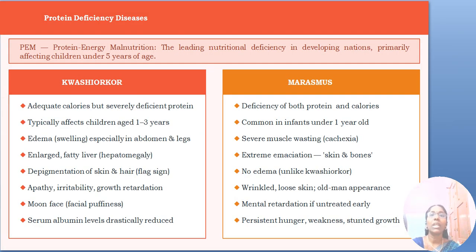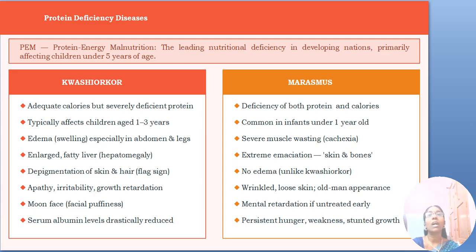Next, coming to the protein deficiency diseases. The main protein deficiency disease is protein energy malnutrition, which is a leading nutritional deficiency in the developing nations, primarily affecting children under the age of 5 years. First one is kwashiorkor. Adequate calories but deficit in the protein, and it typically affects children of the age group of 1 to 3 years. And edema, that is swelling, especially happens in the abdomen and legs.